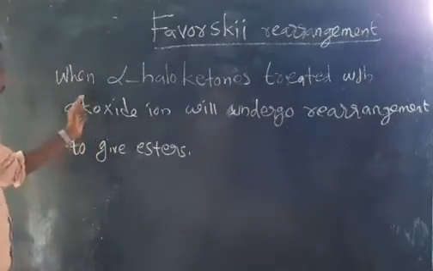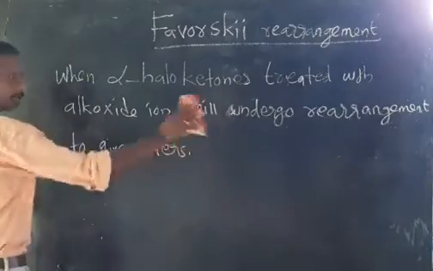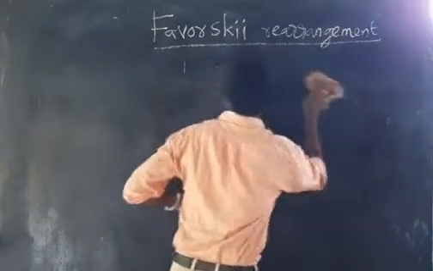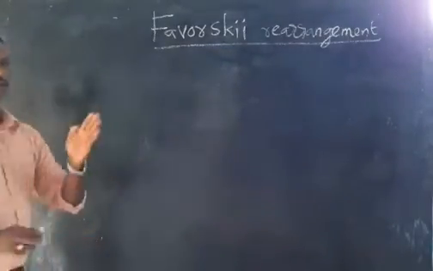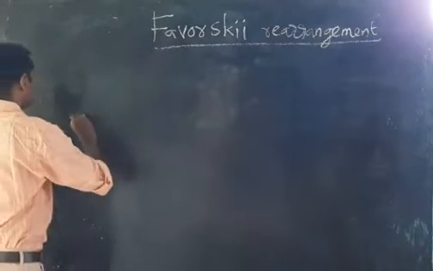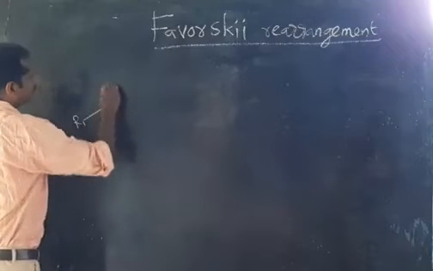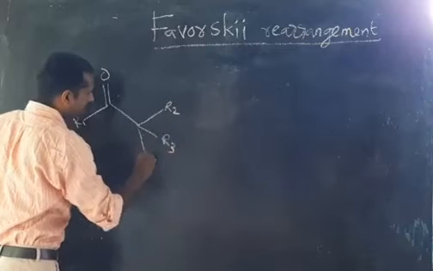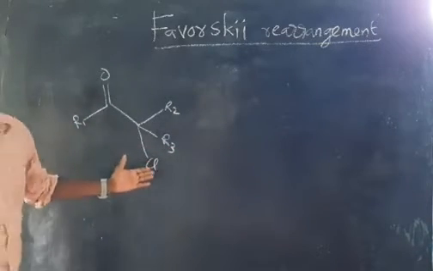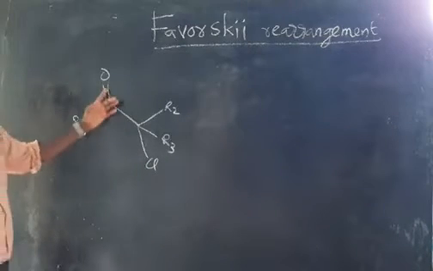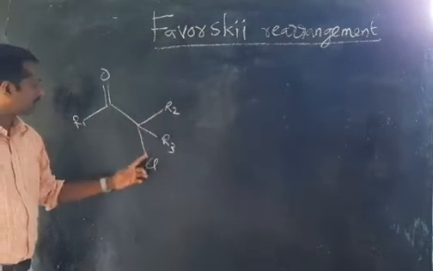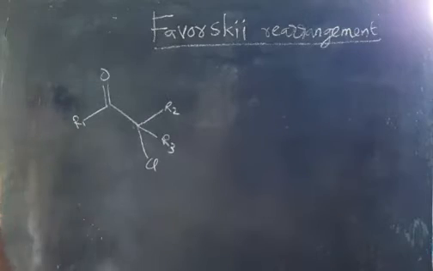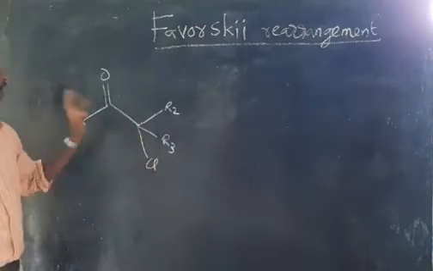Now let us go through a general reaction for Favorsky rearrangement. What is that? Alpha haloketone: R1, C double bond O, R2, R3, and here it is Cl. Any halogen, here I am taking Cl. So this is the alpha carbon, alpha haloketone. In the alpha position there is a halogen.